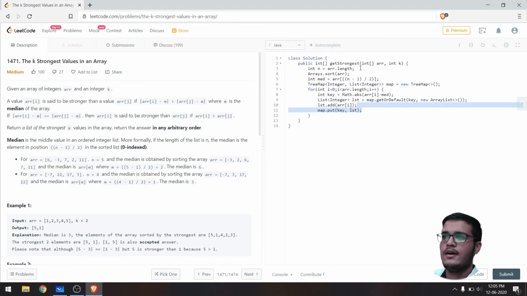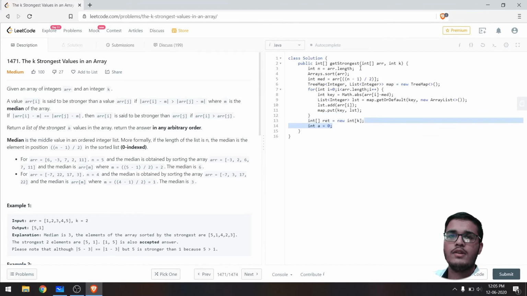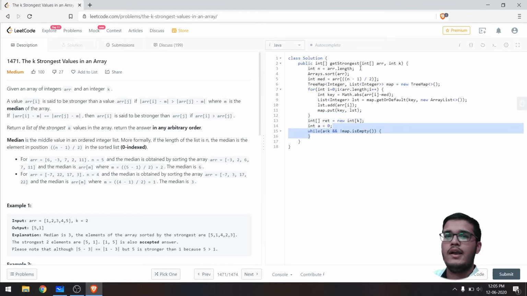Now we want to return an array of size k as demanded by the question, so we'll initialize our array first. We'll initialize our index, the particular index at which our values need to be stored. Then we'll iterate over the map until it is empty, and a should obviously be less than k, because that's the maximum permissible limit to be returned. Then we'll get the list of integers back from the map according to the keys, and as it is a TreeMap, the keys are already sorted in increasing order. So we'll just get the last key from the TreeMap and use that list.